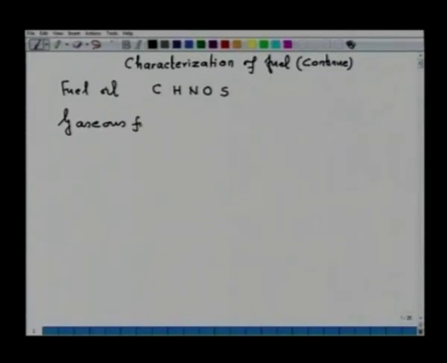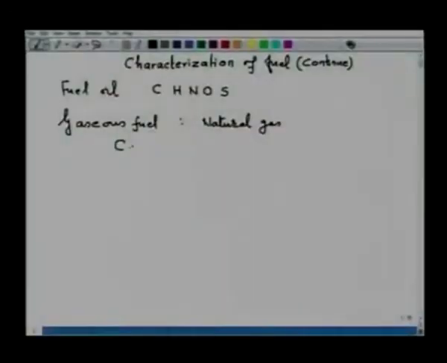As regards gaseous fuel, natural gas is the naturally occurring resource, that is, it is a fossil fuel. There are other gaseous fuels also. So, in general, all gaseous fuels have combustible component and incombustible component.